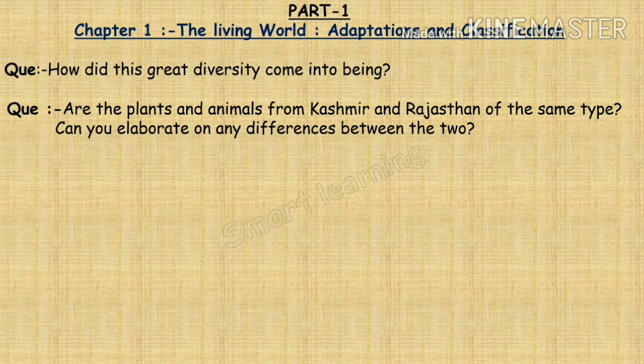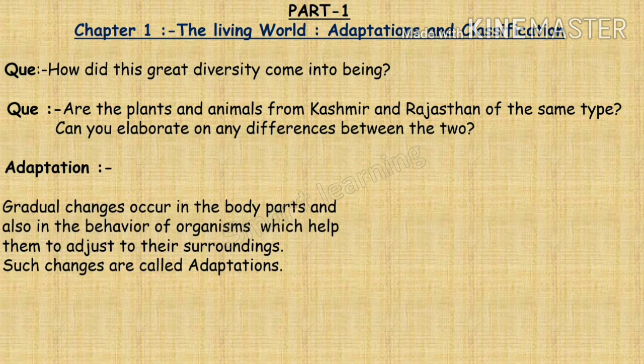Okay friends, now next we are going to see adaptations. A very simple definition is given over here. Gradual changes occur in the body parts and also in the behavior of organisms which help them to adjust to their surroundings. Such changes are called adaptations. You can say changes or modifications. Understood?